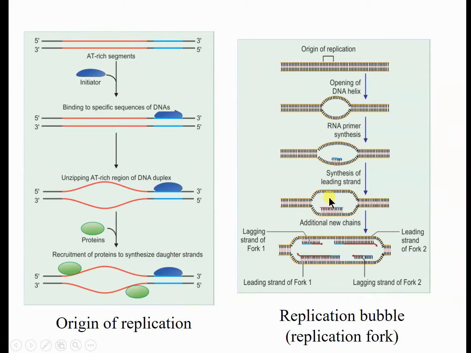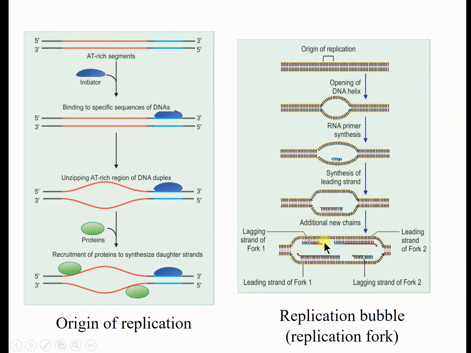So if the complementary or newer strand is synthesized in this direction, suppose there is an RNA primer, see in this figure, this RNA primer is synthesized, then DNA polymerase comes into action and deoxyribonucleotides are attached, and the direction is towards the fork. This is one fork, and this is the second fork. If the direction is towards the fork, the newly synthesized strand is known as the leading strand. But what is the lagging strand?